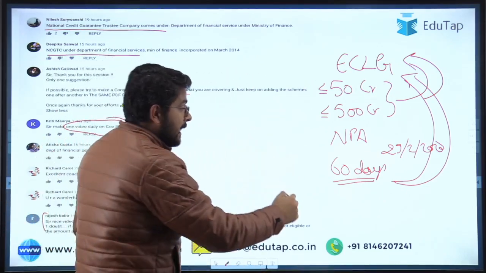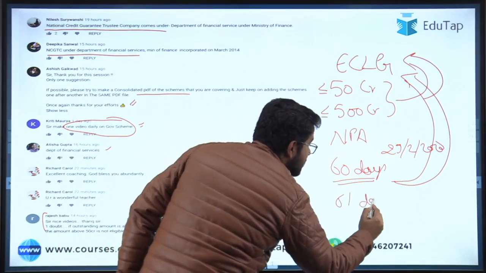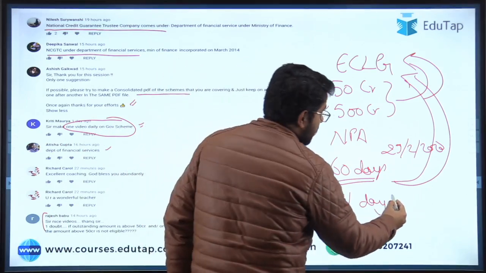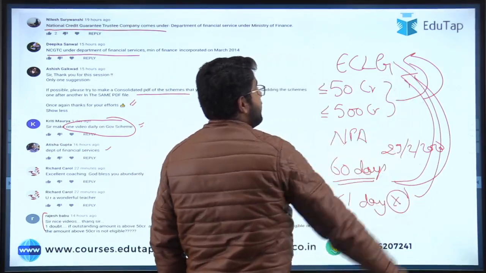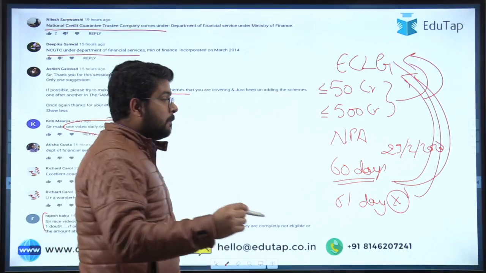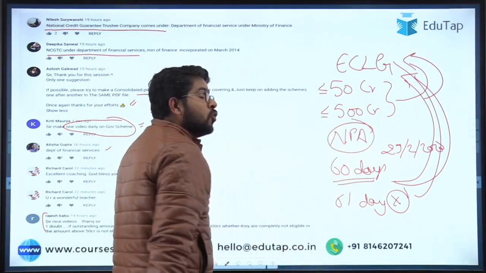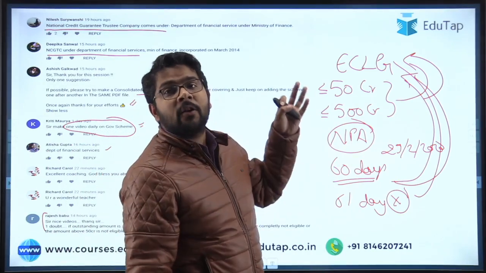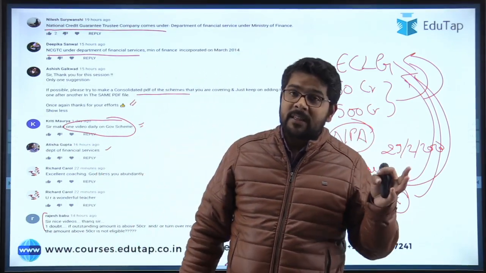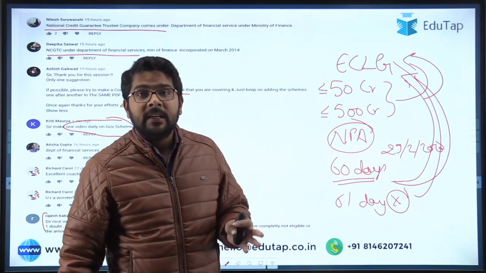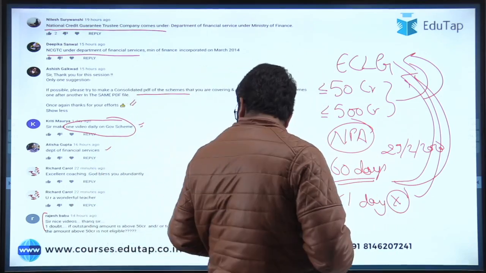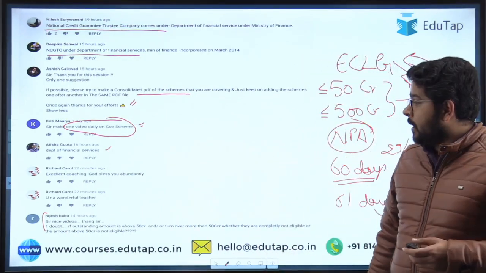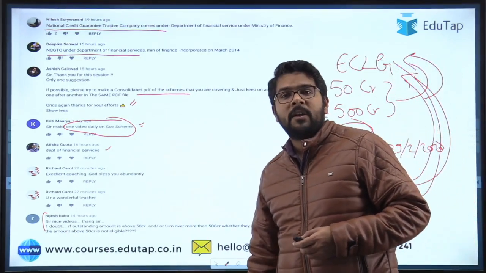But if you have extended this to 61 days, then you cannot avail the additional loans that have been provided by this scheme. So that's why NPAs are not eligible to borrow funds under the ECLG scheme, because they have a pendency of payment regarding the principal as well as interest for more than 90 days. So guys, I hope that I've given you clarity regarding the ECLG scheme. Rajesh, I hope now you are pretty much clear.